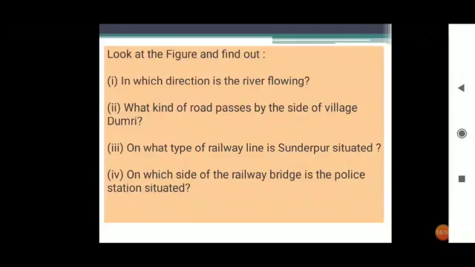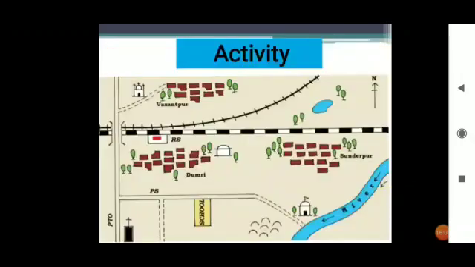So number one, in which direction is the river flowing? Now once more see, in which direction the river flowing. Now see, this is the north direction. Okay, so at the top north, then here it will be south, here it will be east, and here it will be west. So from east to west the river is flowing.